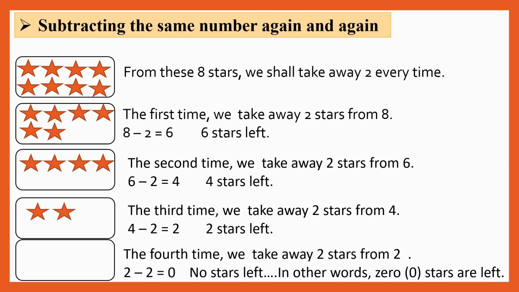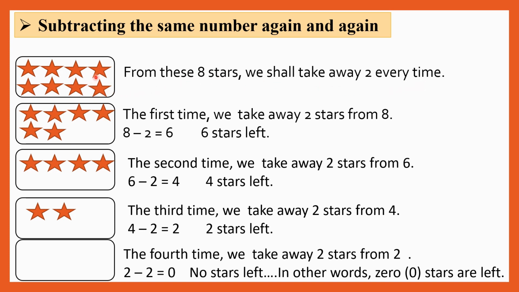So students, here we are subtracting the same number again and again. Students, you can see here the boxes, there are stars. So let us count the stars now. 1, 2, 3, 4, 5, 6, 7 and 8. So how many stars are there? Yes, there are 8 stars. From these 8 stars, we shall take away 2 every time. Okay students, we have to take away 2 every time.